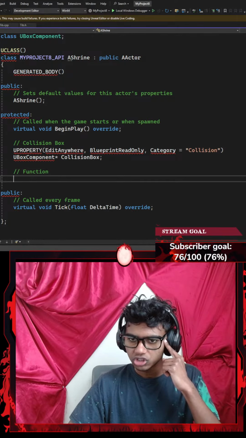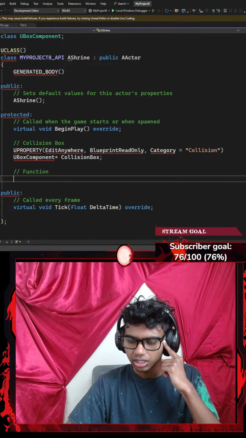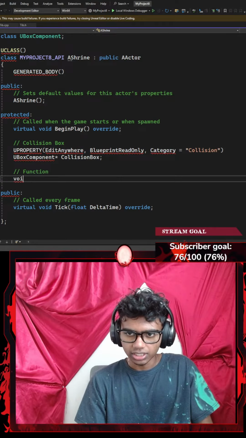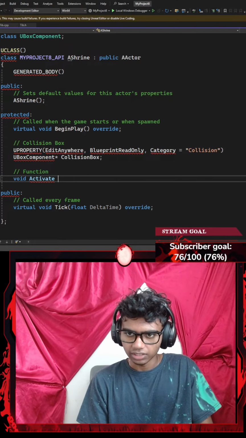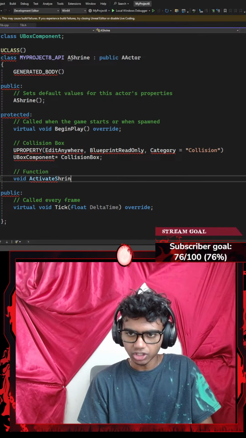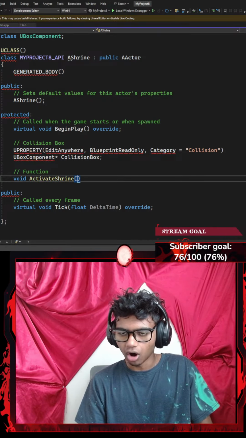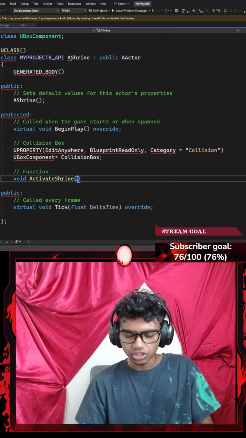Okay, so for my function, I'm going to go ahead and create a void function called something like ActivateShrine. Activate shrine function that requires a parameter of, let's say, something like E. So I'm going to go with something like E.